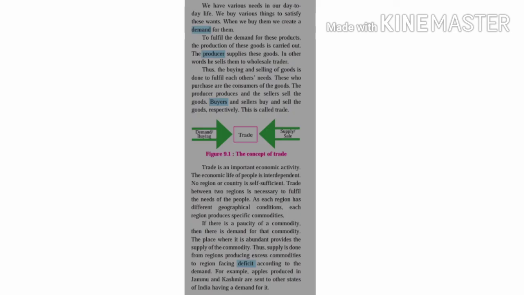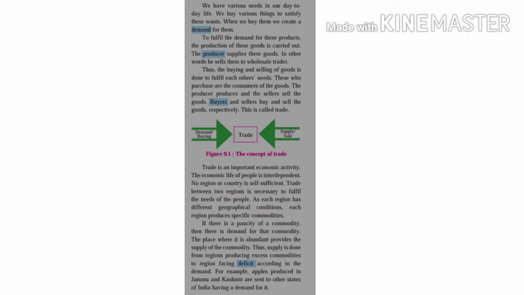Friends, as you know, we have various needs or wants in our day-to-day life. We buy various things to satisfy our wants and needs. When we buy them, we create a demand for them. Means whenever we purchase anything for our personal use, we become the consumer. To fulfill the demand for these products, the production of these goods is carried out. So the producer supplies these goods, in other words, he sells them to a wholesale trader. In this way, the buying and selling of goods is done to fulfill each other's need.